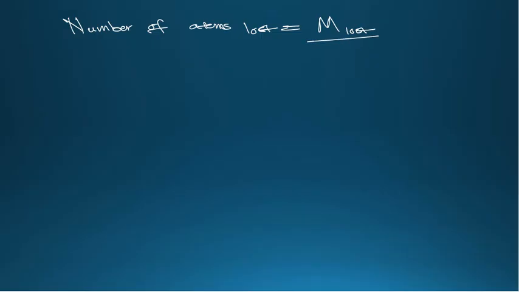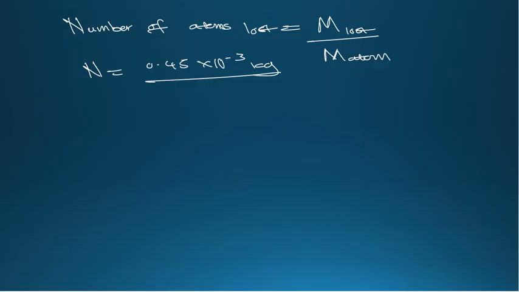We are going to divide by the mass of an atom, which you have just found. So our N is going to be the mass which was lost, 0.45 times 10 to the power negative 3 kg, divided by the mass of an atom, 3.2721 times 10 to the power negative 25 kg, where kg and kg will cancel.